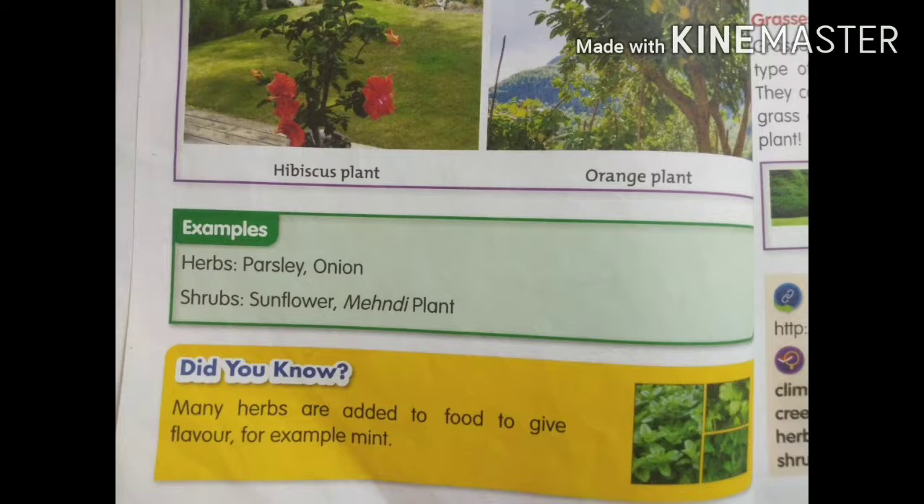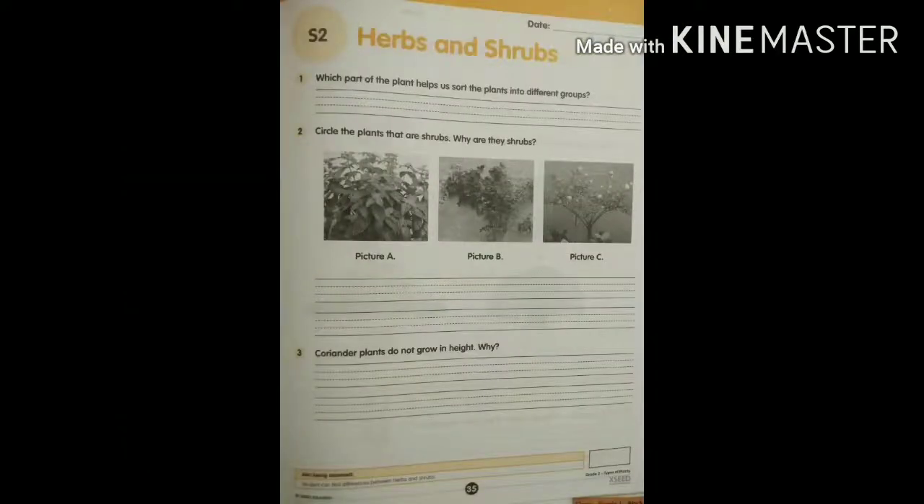Okay, children, now open your volumes. Yes, did you open the volume, children? Page number 35. Write the date. See the first one. Herbs and shrubs. First question: Which part of the plant helps us sort the plants into different groups? We have been learning from the first class, isn't it, children? Climbers and creepers also, we have learned that we differentiate plants by seeing their stems, isn't it? Yes, that is the answer here.